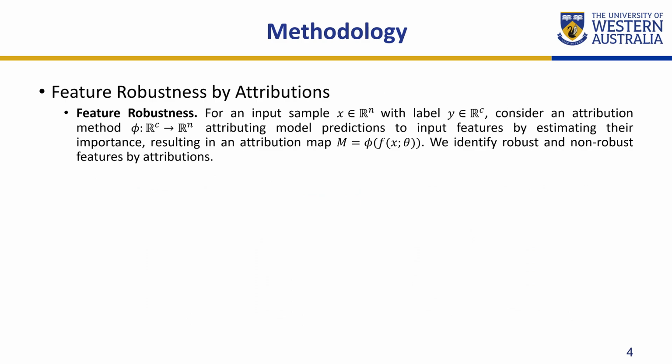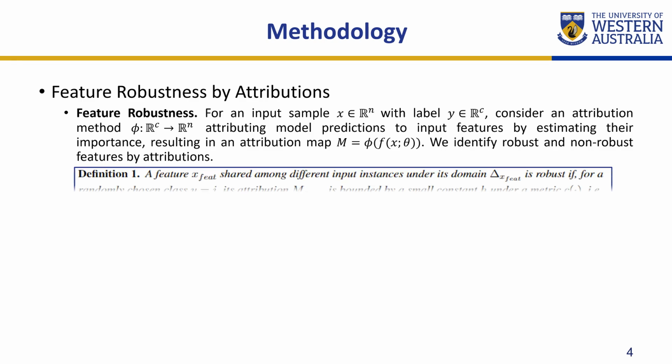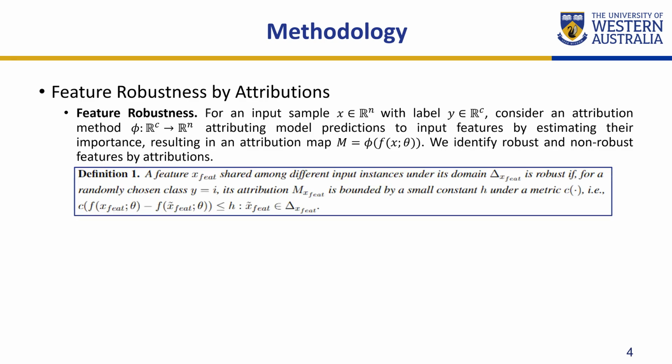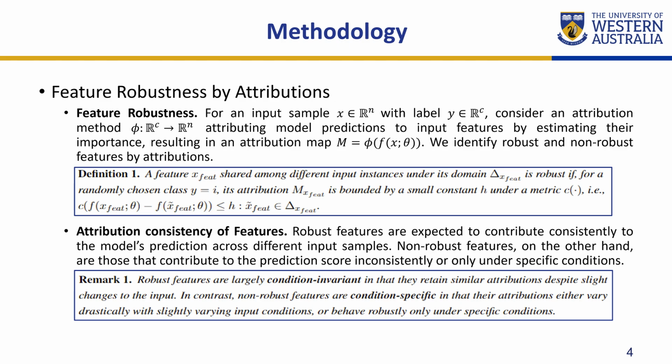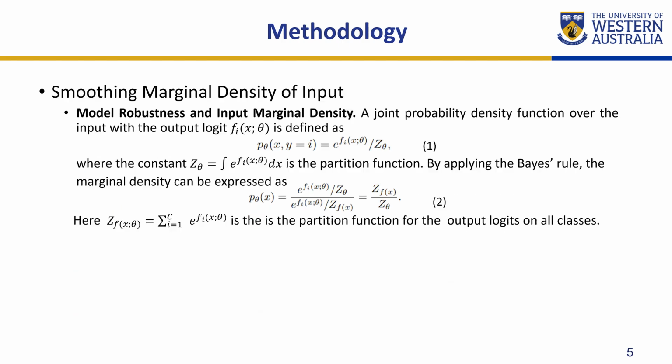Before discussing the regularization term for model robustness, we first define robust features by attributions as Definition 1. In this definition, we define input features as robust features if they can consistently contribute to the model prediction. Based on this definition, we further identify and summarize Remark 1: robust features are condition invariant, which means robust features can consistently contribute to model prediction despite changes to the input.